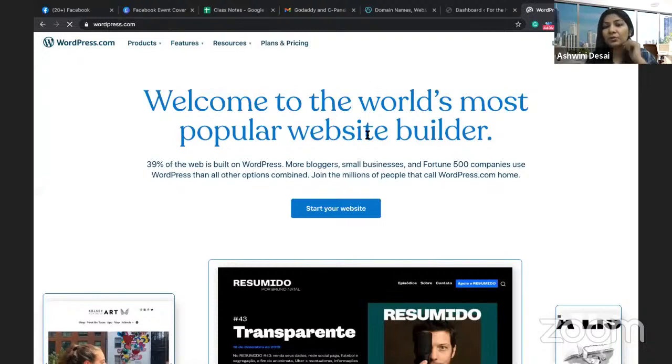doing it. Suppose, let's say, Ojas wants to start a blog, okay, and Radhika wants to start a small website for her friend who is a fashion designer. She can still opt for WordPress.com. So I'll showcase how to set up WordPress.com. Then I will also show you how to set up WordPress.org. Okay.